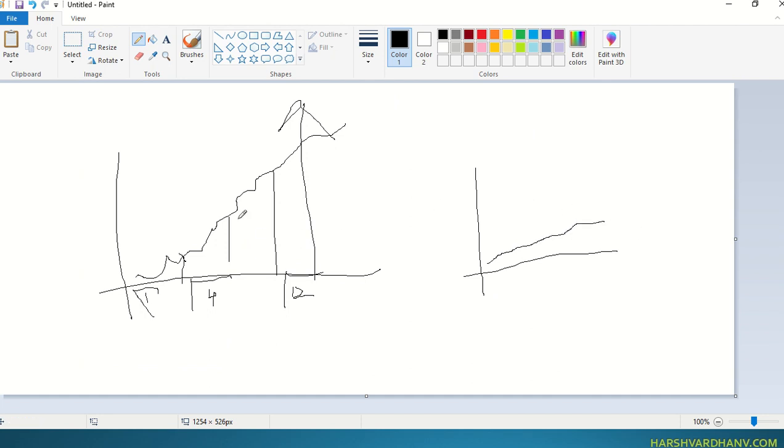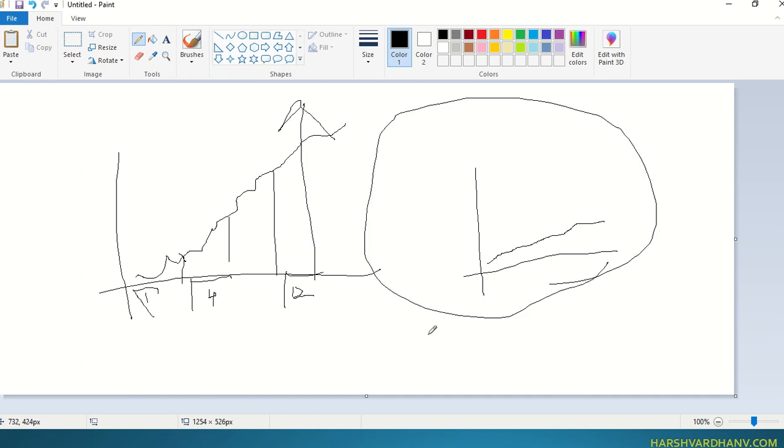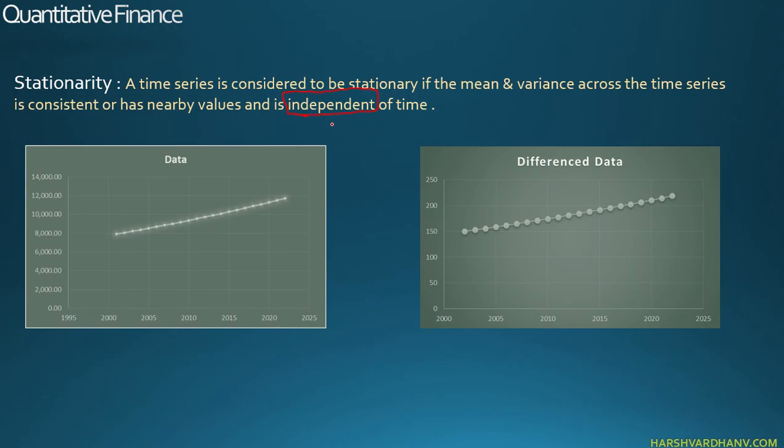So this is much more relevant data, because it is not showing any trend. The distance from the mean is close to its value at multiple levels, but over here you can see the distance from the mean is increasing as and when the time is increasing. That means it is not stationary. It is ever changing and unpredictable.